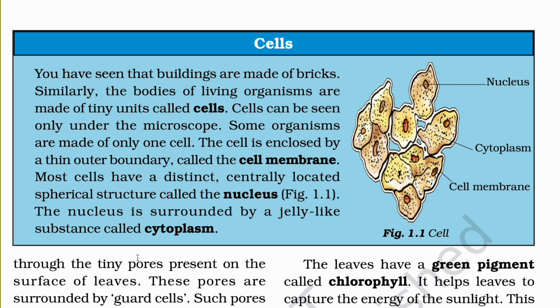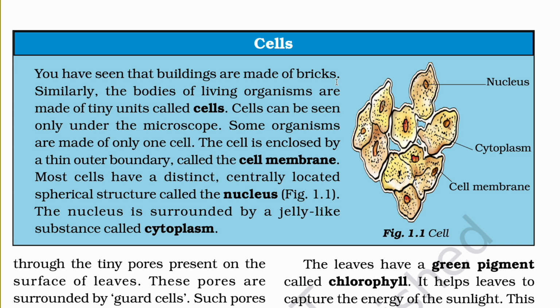Now let's know about cells. Okay, as you already read in class 6th, cells were discovered by one scientist. The scientist's name is Robert Hooke, in 1665, and Robert Hooke discovered the dead cell in cork. Okay, you have seen that buildings are made of bricks. One main thing, just search in the dictionary what the meaning of bricks is and tell me here on that platform.